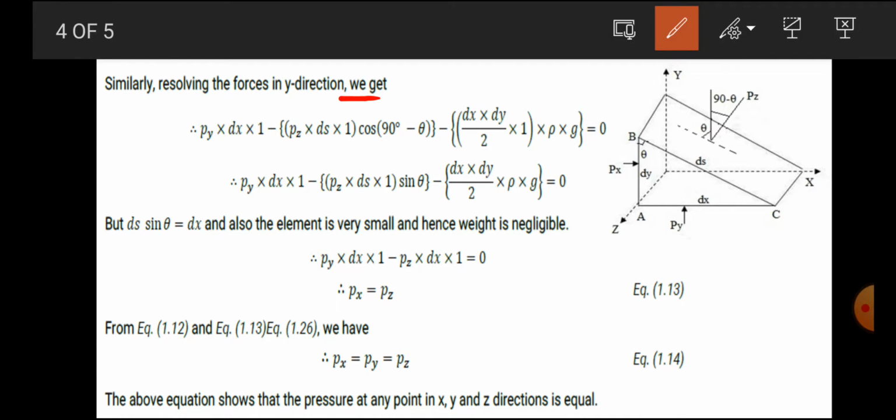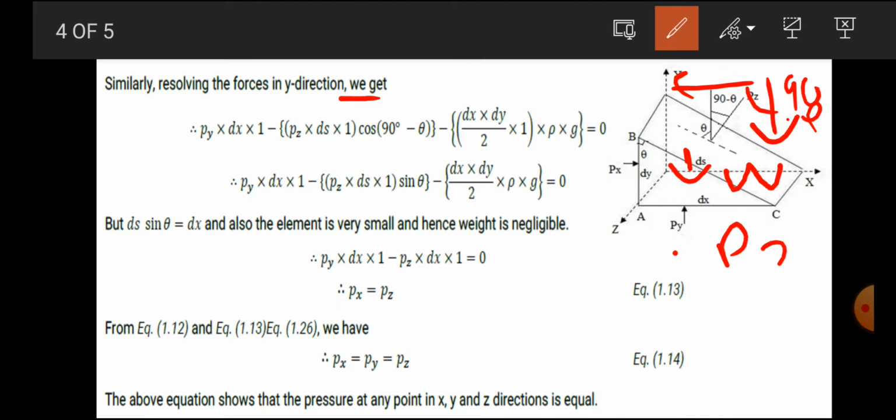First, the weight of that fluid element, which is denoted by W. Then, I already told you this is the horizontal force and this is the vertical force, and that angle is 90 minus theta. So it will be Pz cos 90 minus theta. That will be the vertical force, Pz cos 90 minus theta.